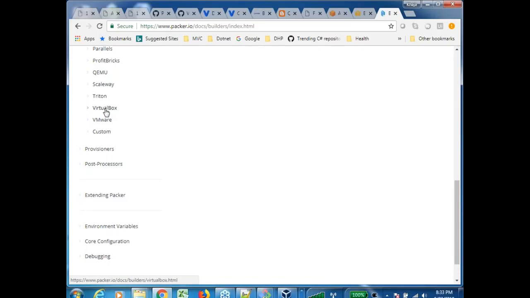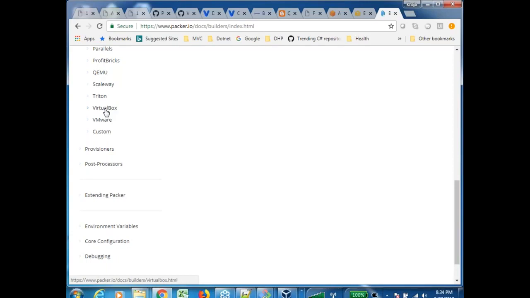Provisioning is basically what you want to do after you have created this basic stuff. I want to install Java in my image, that is provisioning. I want to install Tomcat in my machine, that is provisioning. I want to install my application, that is provisioning. So you will try to build, and then after building you will do your application deployment activity. So that is builder plus provisioner.